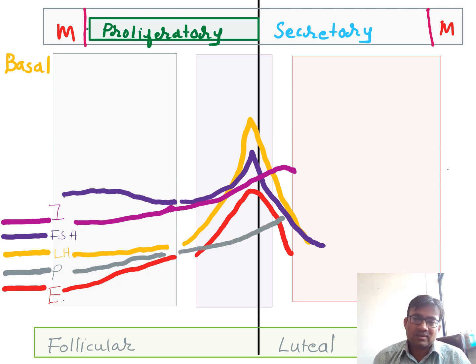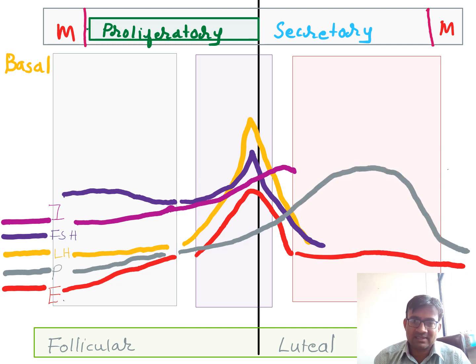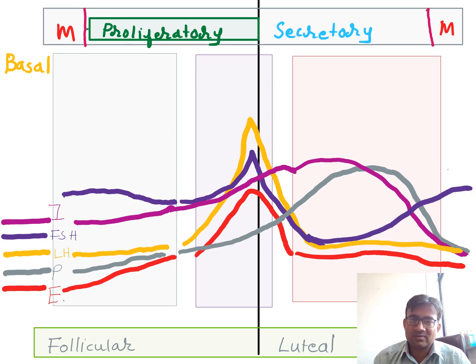Now after this, what is going to occur? Estrogen level will now start decreasing, and progesterone level, see, the estrogen red one has started decreasing and the progesterone level has started decreasing. This will continue to almost the 26th day. And estrogen and progesterone up to the 26th day will cause negative feedback mechanism. Along with that, inhibin will be high, and it will also cause negative feedback, and as a result LH will be low as well as FSH will be low up to the 25th and 26th day.